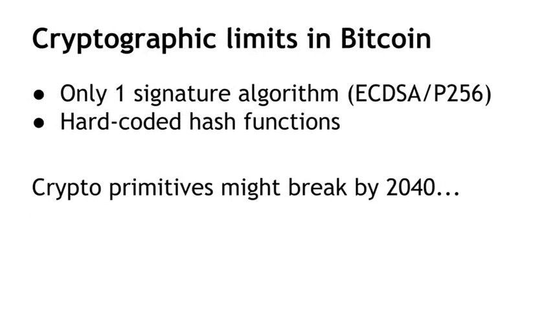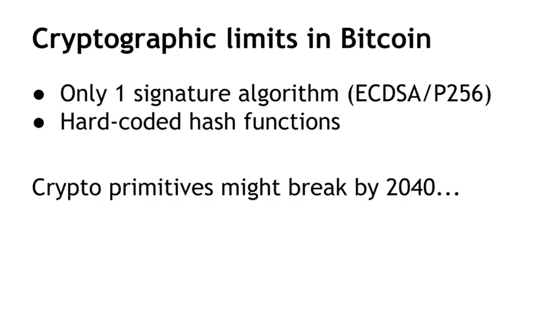Another limitation that people are worried about in the long term is that the cryptography in Bitcoin is fixed. There are only a couple of hash algorithms, and there's only one signature algorithm, which is elliptic curve DSA, over a specific elliptic curve called SEC-P256. And there's some concern that over the lifetime of Bitcoin, which people would like to be for a long time, this algorithm might be broken. Cryptographers might come up with a clever new attack that we haven't foreseen, which makes this an insecure algorithm.